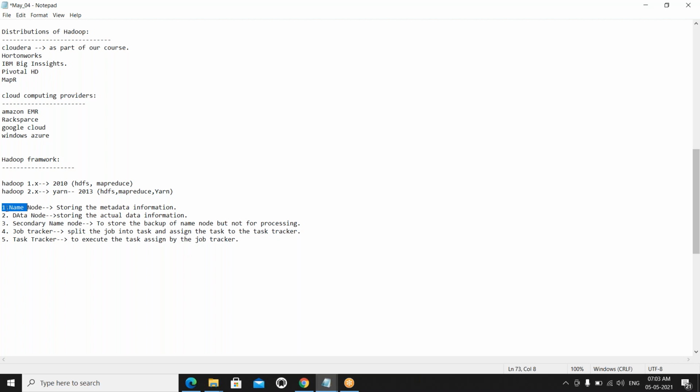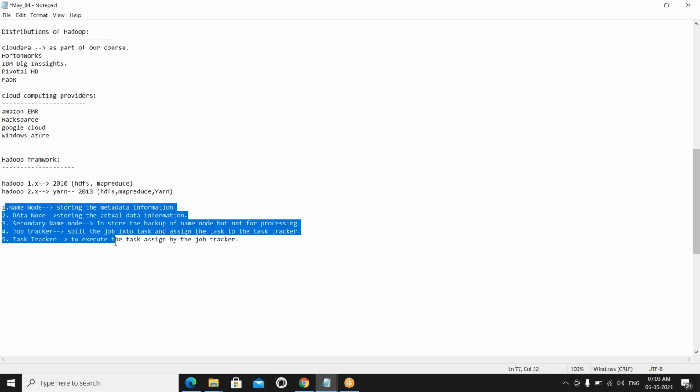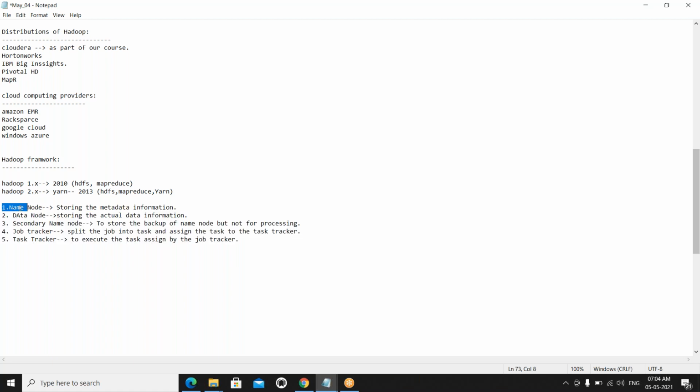Here also we have 5 important nodes. Each node is dedicated to one daemon: name node, data node, secondary name node, job tracker, and task tracker. These are all the daemons, and we assign them to different nodes.